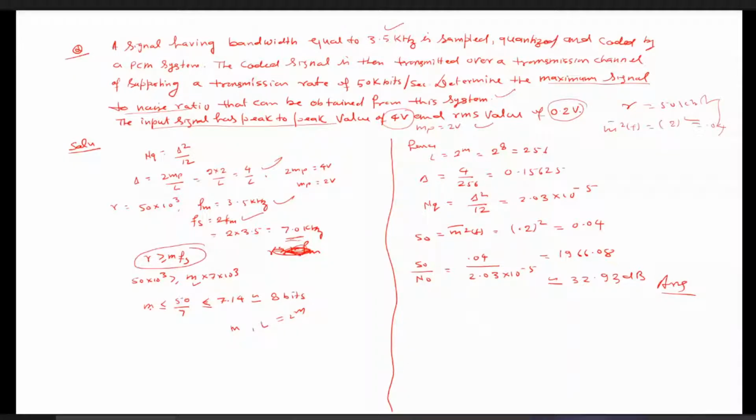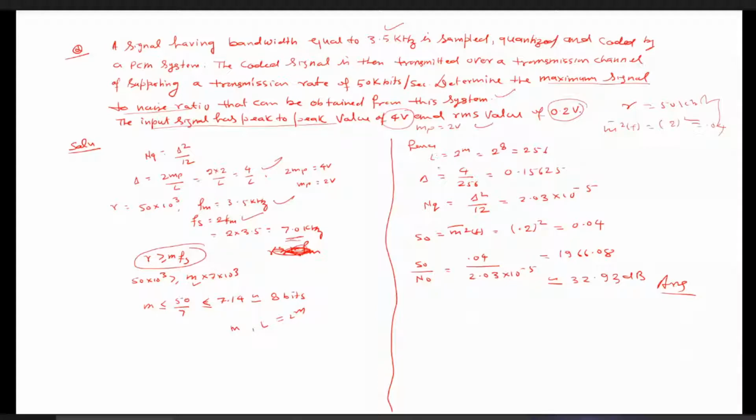So since R is greater than or equal to M FS, 15 into 10 to the power 3 is greater than or equal to M into 7 into 10 to the power 3. From here we can calculate the value of M. The inequality will invert, so M will be less than or equal to 15 by 7, which is about 2.14. We need to take the nearest integer, because if we take it as a fraction, then we may not be able to cover all quantization steps. It is better that you just take the next higher integer. So that is 8 bits.